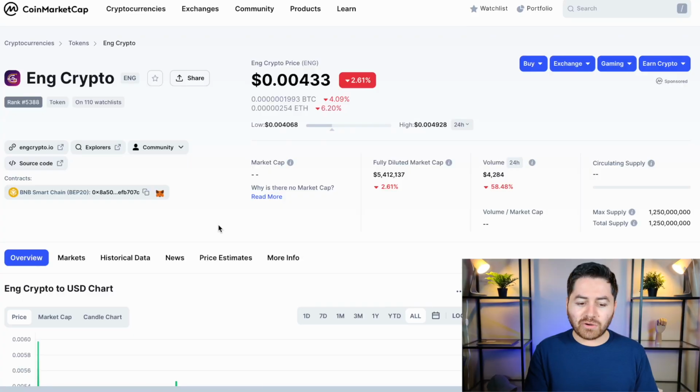So in our live example, let's go back to a live example. Let's look at the contract, and generally we can see the contract on the left hand side here. It is on the Binance Smart Chain.